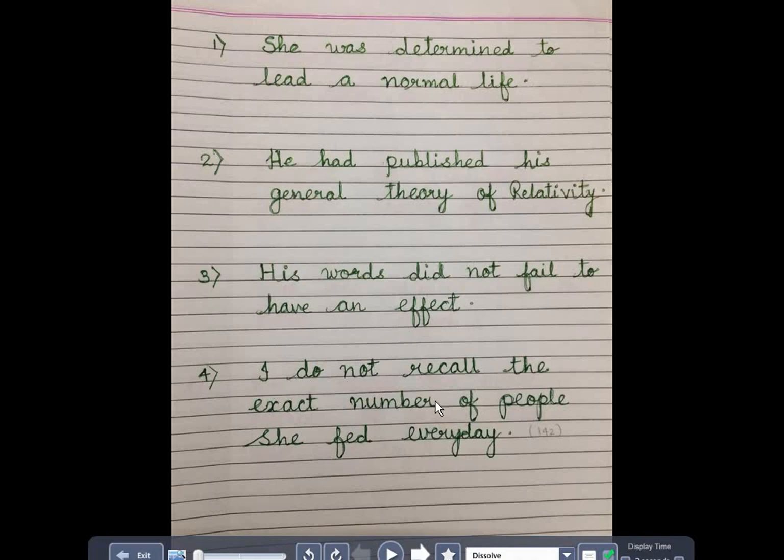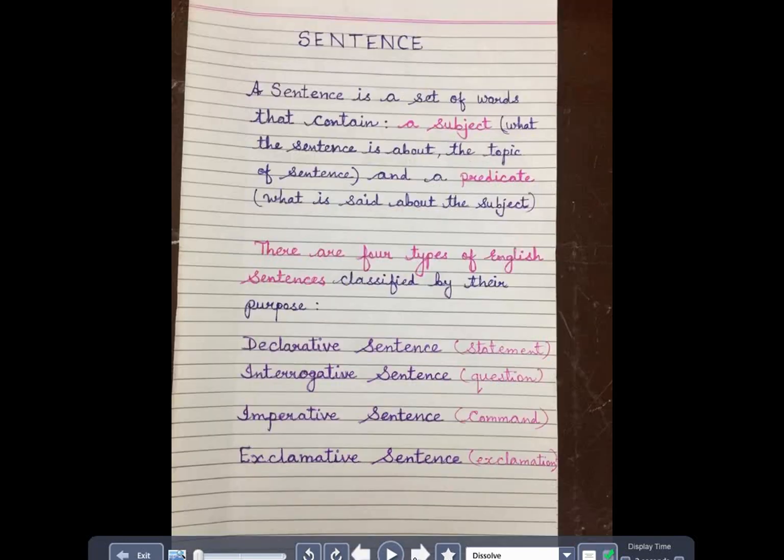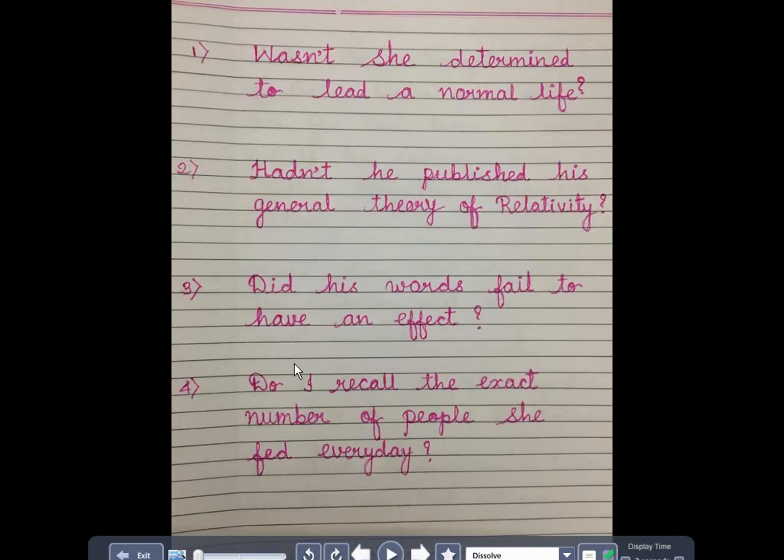I do not recall the exact number of people she fed every day. Remove that not. Begin the sentence with do. Do I recall the exact number of people she fed every day? And we'll end with the question tag. So look, did his words fail to have an effect? Do I recall the exact number of people she fed every day?